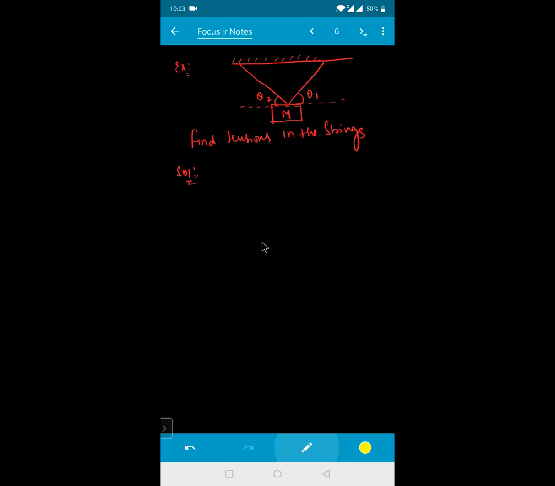See here, how do you draw the diagram? On this mass capital M, what are the forces? One force is acting in the downward direction, that is mg. Another force is along the string; say this one is T1 and this one is T2. What is the given condition? This angle with the horizontal is theta 1, and this angle is theta 2. With respect to the vertical, this will be the condition.